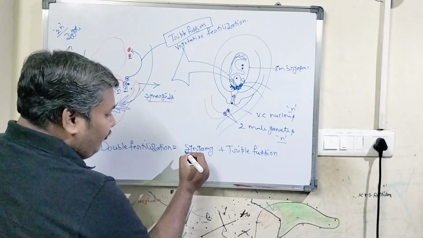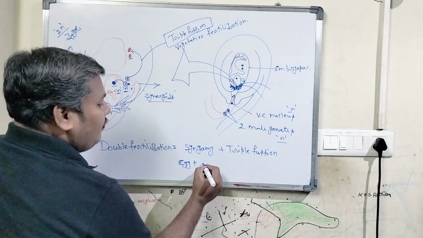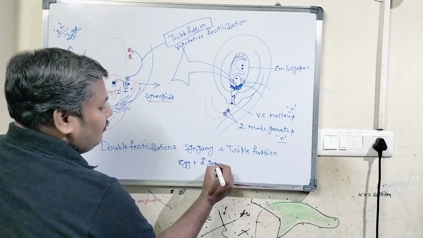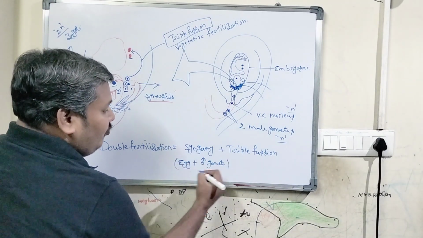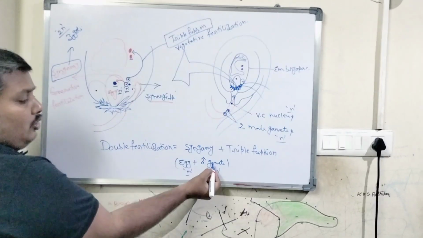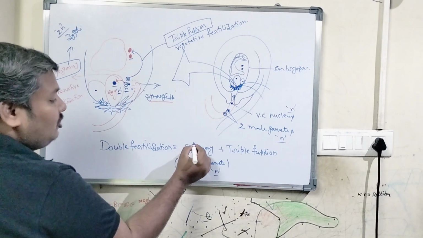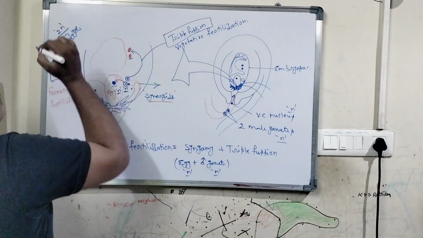So in syngamy, the fusion of an egg and one male gamete, both haploid in nature, results in the formation of the zygote, which is diploid in condition.